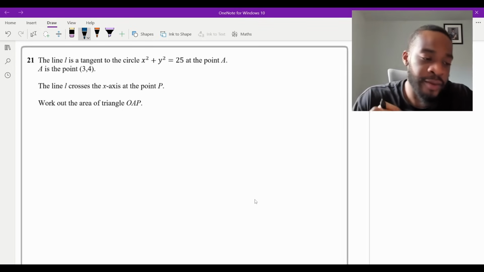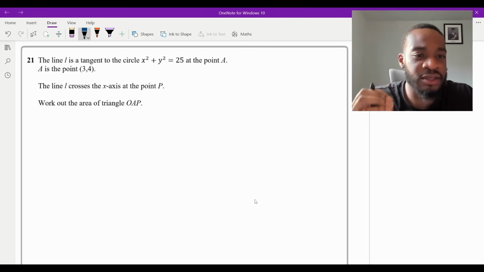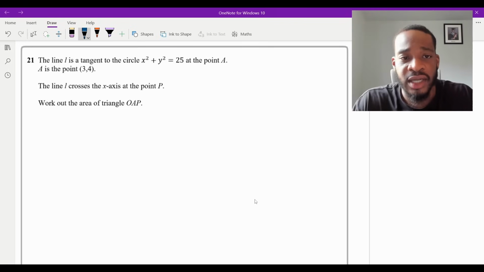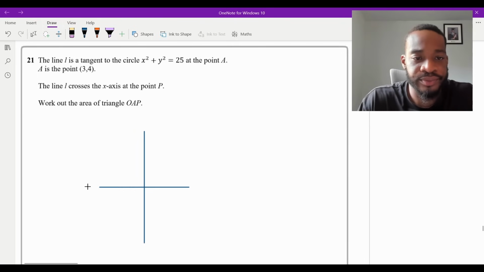Okay, now this one here, very, very tricky. It hasn't come up in a while, right? In terms of finding an area, but circle questions do come up. So how do we go about doing this? First thing you want to do is visualize the problem. So I'm going to get a coordinate axes going.